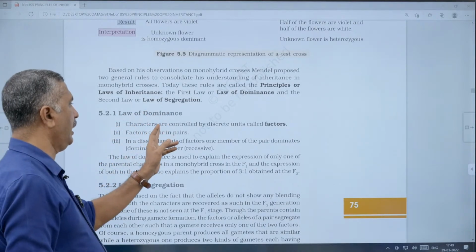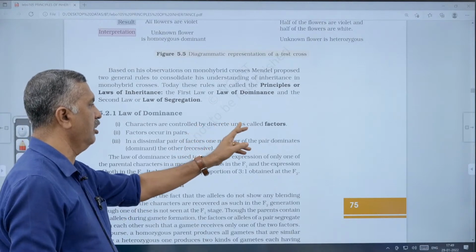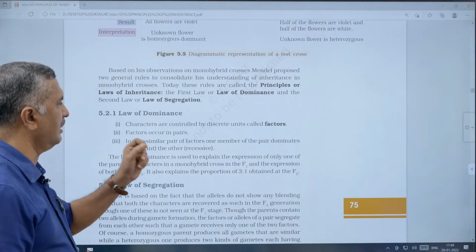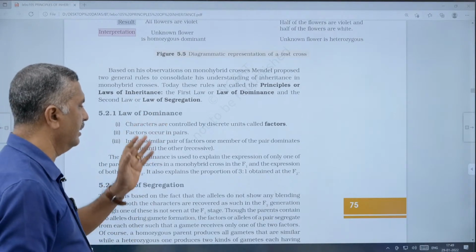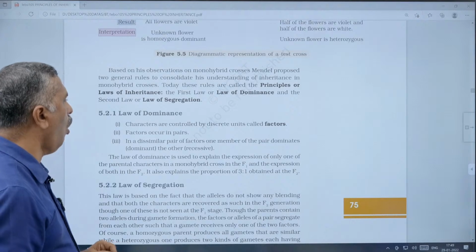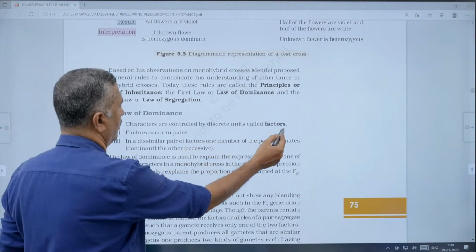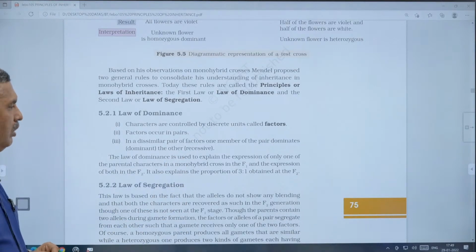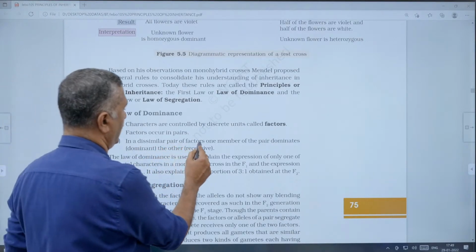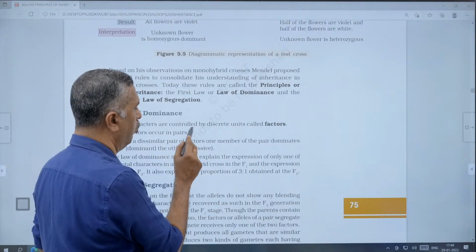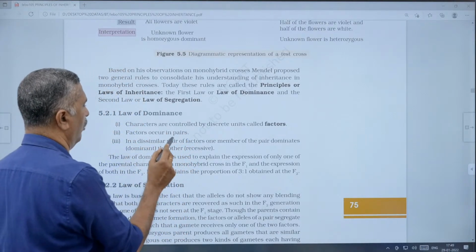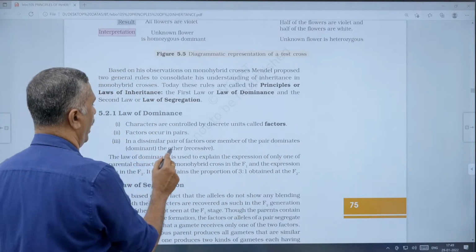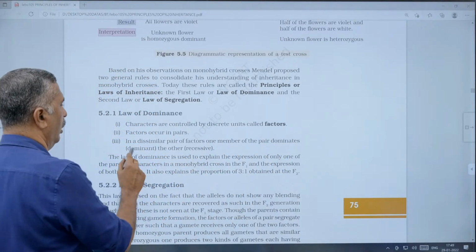Characters are controlled by discrete or discontinuous units, distinct alternate forms, called factors, and factors occur in pairs. In a dissimilar pair of factors, one member of the pair is dominant and the other is recessive. That is called the law of dominance.